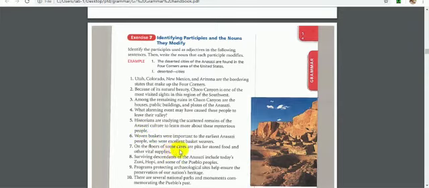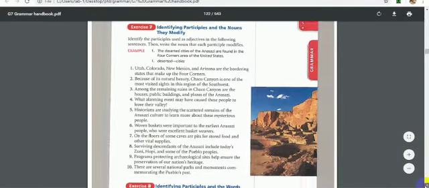On the floor of some caves are pits for stored food and other vital supplies. Can we do it? Stored food. Stored is the past participle and it modifies food. It works as an adjective. Your homework is going to be numbers 8, 9, and 10. You will simply look for the past participle or the present participle and make sure it is not a verb, it is an adjective and it is describing or modifying a noun or a pronoun.